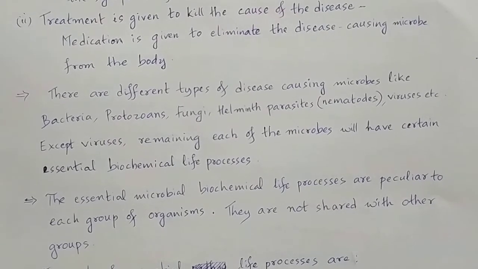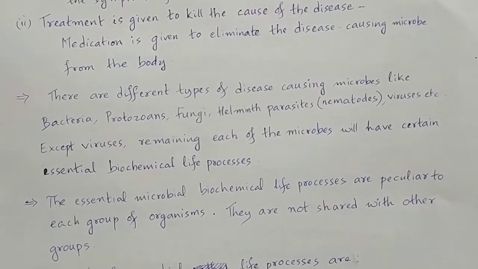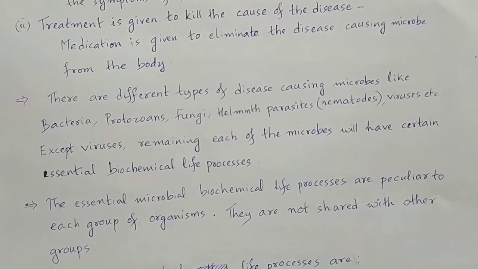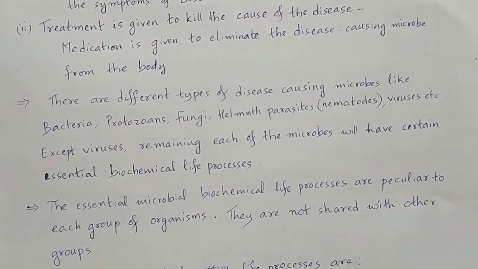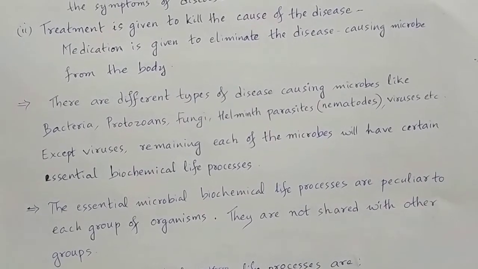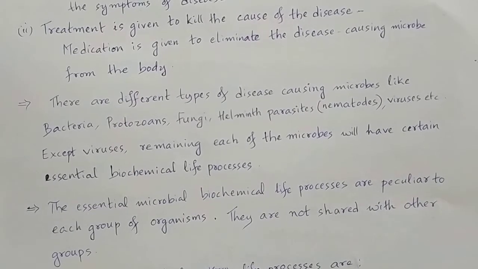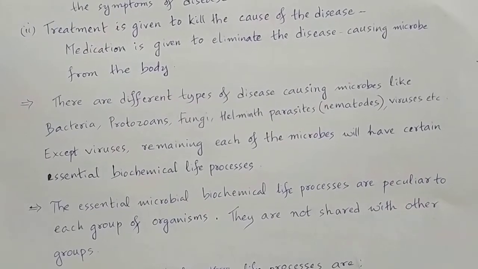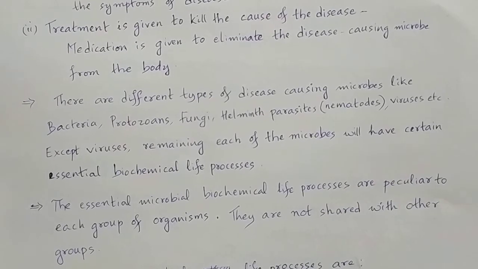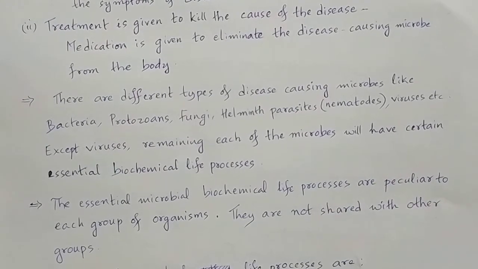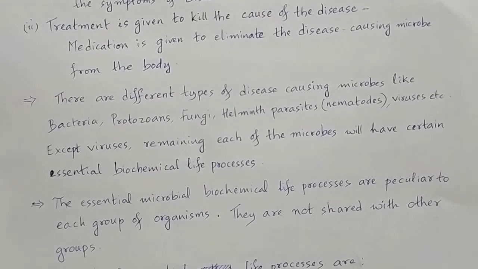Fungal biochemical life processes are peculiar to only fungi. They cannot be shared with bacteria. In the same way, protozoan biochemical life processes are specific to only protozoans; they cannot be shared with other microbes, right?